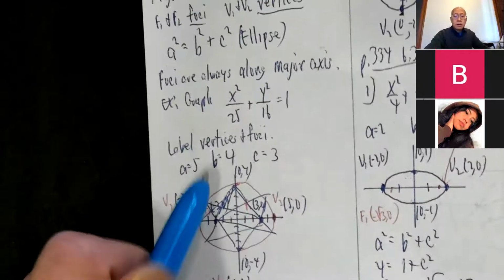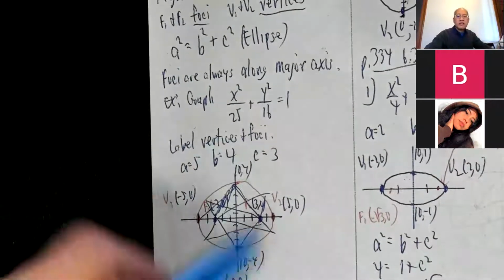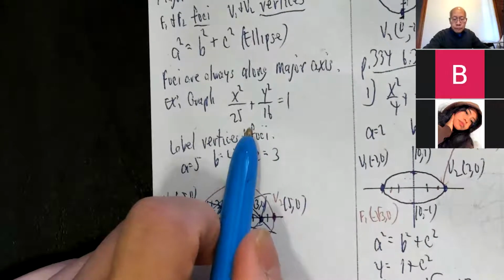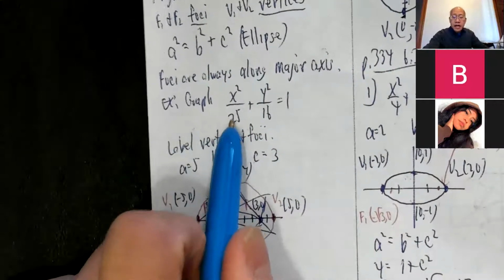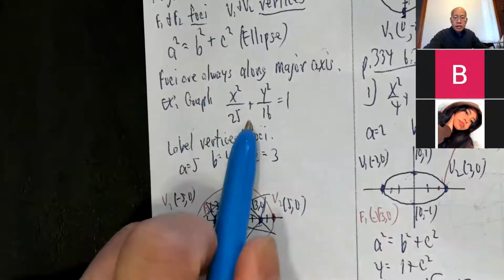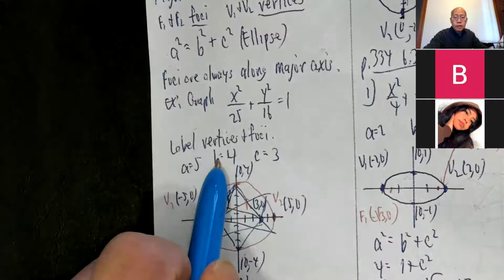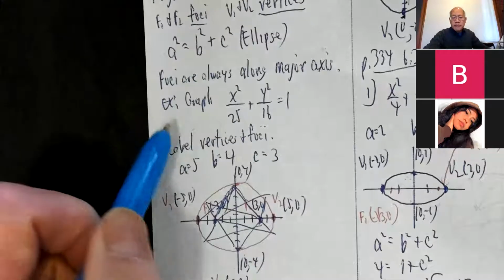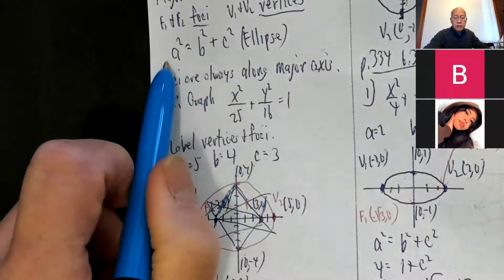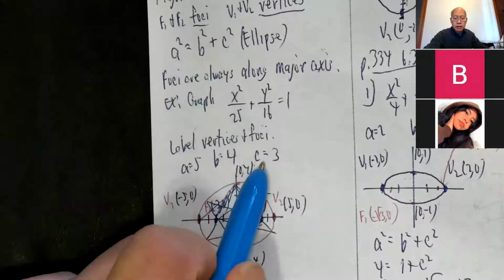Okay, here's an example. I just made it up. X squared over 25 plus y squared over 16 equals 1. Okay, this is a squared, so a is 5. You take the square root of this number for a, square root of this number for b. A is 5, b is 4. Plug it in here. It's your 3, 4, 5 triangle. So c is 3, right? This is going to be 25. That's going to be 16. 25 minus 16 is 9. Square root of 9 is 3.